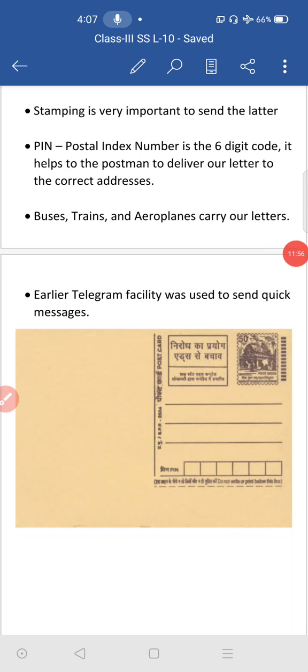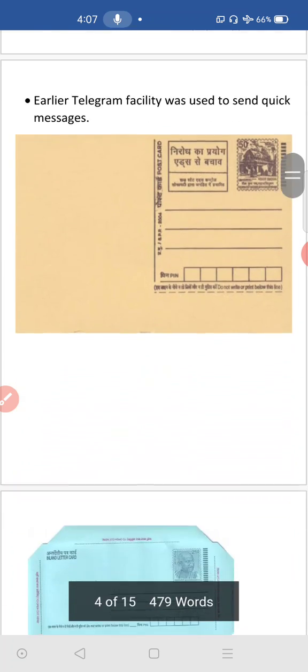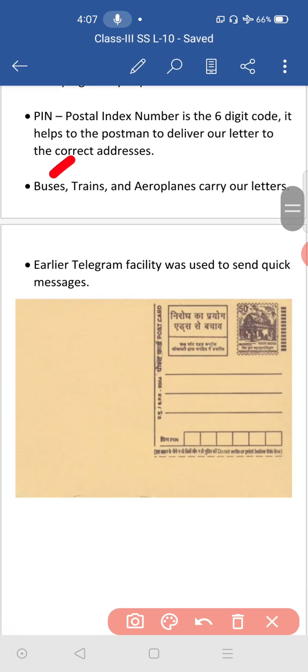Then after putting that letter into the post box, we drop the letter. Then what happens? Then buses, trains, you would see here, buses, trains, aeroplanes carry our letters. They are carrying our letters from this place to another place. Now, for example, I wrote a letter to Bengaluru city. So now what to do? Then I will put that letter into the post box.